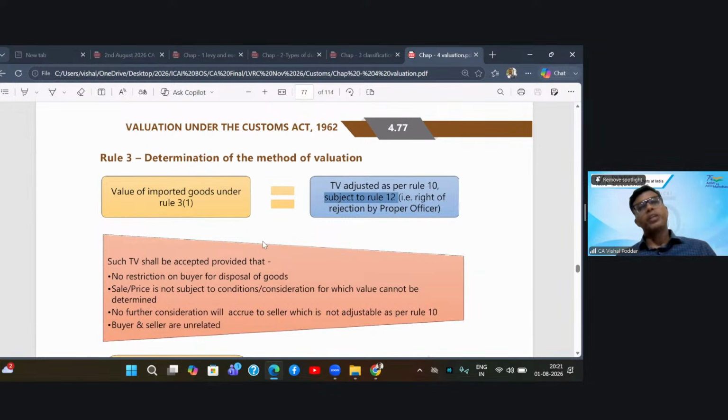Now, why is Rule 3 subject to Rule 12? Because in Rule 3, we are asked to take your transaction value as the assessable value. But if, using the power of Rule 12, the officer rejects your value, then the entire Rule 3 is gone. You will have to jump to Rule 4 onwards.